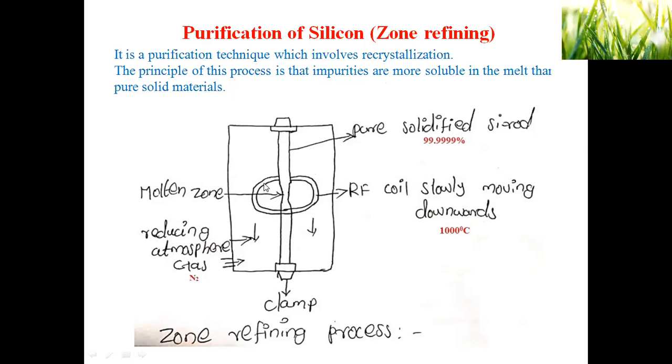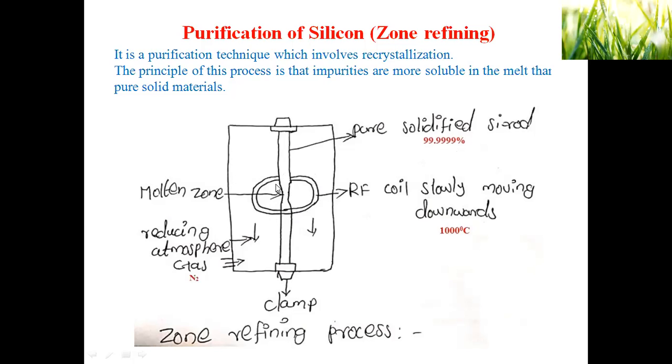Impurities are more soluble in the melt than in the pure compound. Because of this greater solubility, the impurities present in the silicon rod also move from top to bottom along with the RF coil. After this process, the top portion, the pure solidified silicon rod, has a purity of 99.9999%.